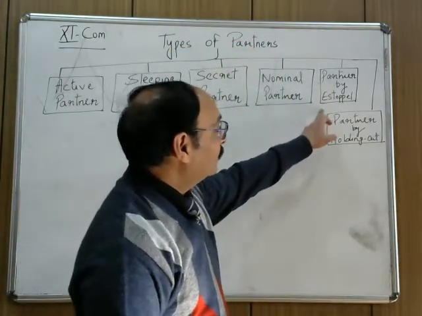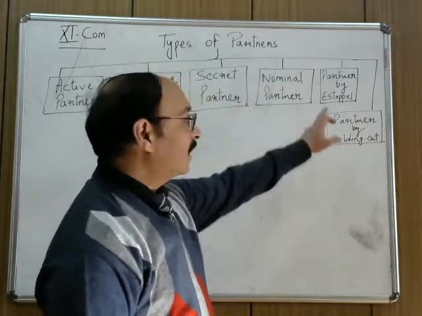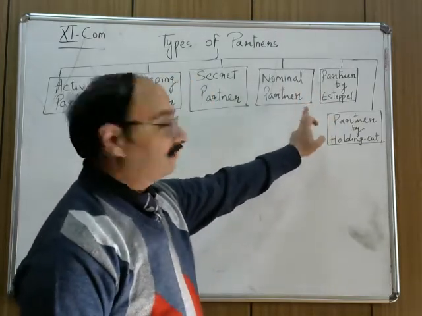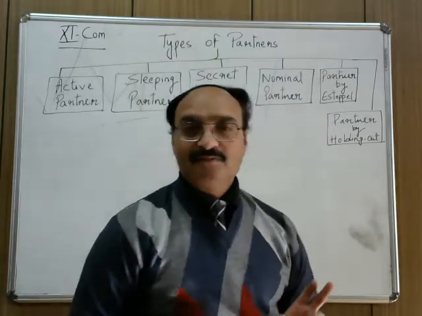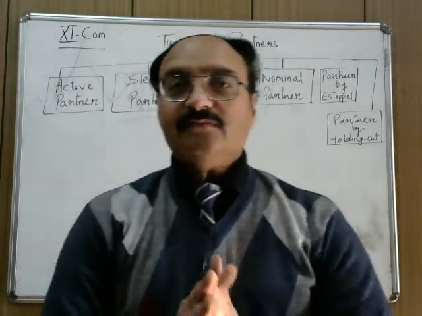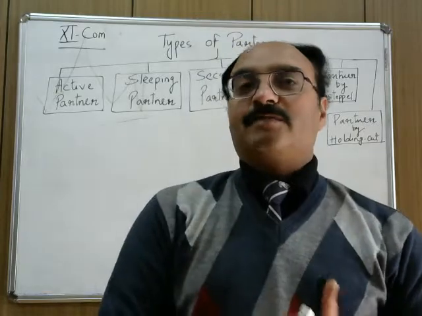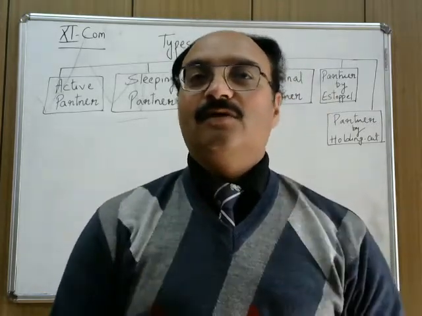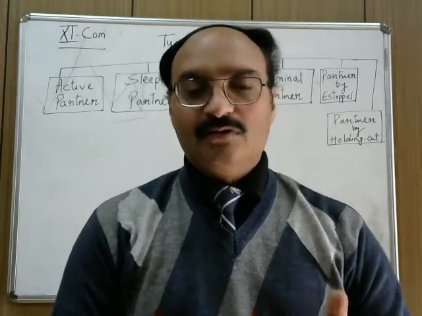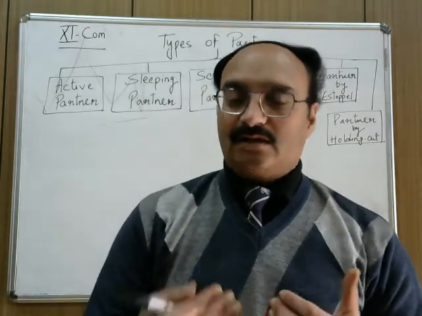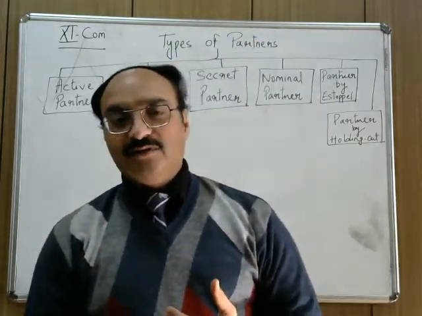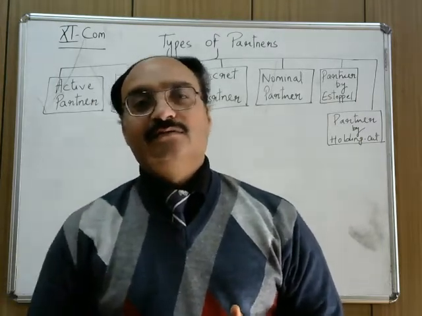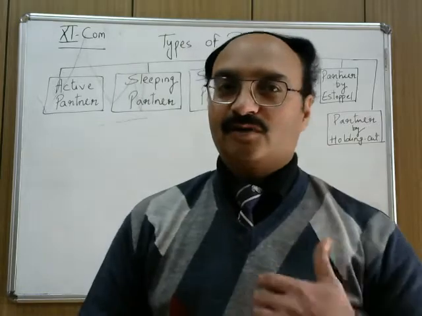So this is the type of partner which is called nominal partner. Now partner by estoppel and partner by holding out are types of nominal partners, but somewhere they are different. Leave Mr. Ambani. Now take a local friend, a known person. You and I are partners in this firm, and this third person is known to us, a good friend of both of us.